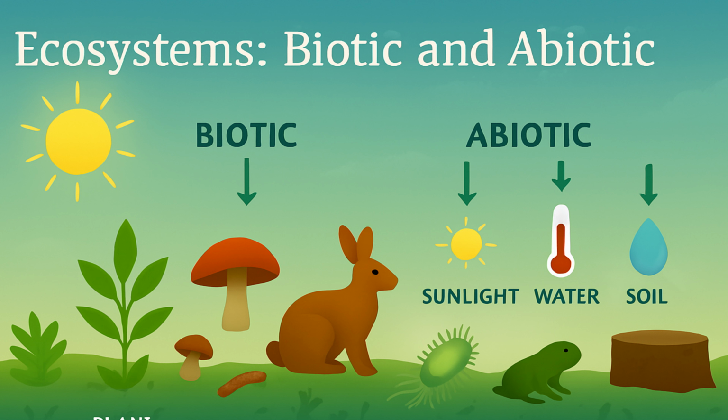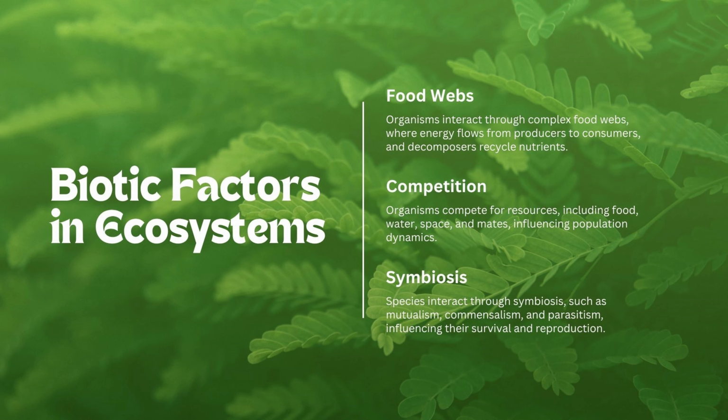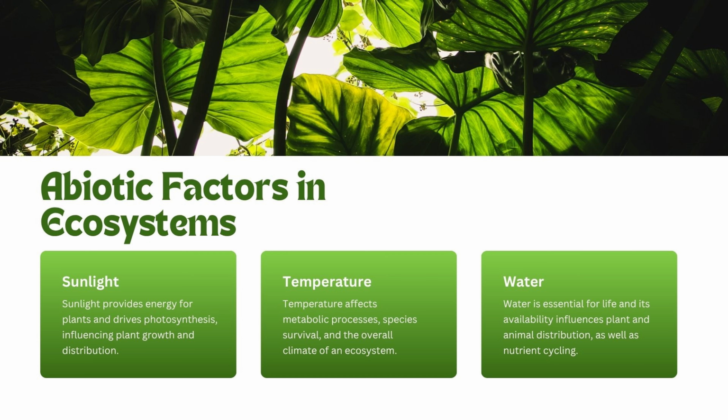Every ecosystem is shaped by two main factors: biotic, living things, and abiotic, non-living things. Plants, animals, fungi, and microbes are biotic factors, while sunlight, water, temperature, and soil are abiotic factors. These elements work together to create the perfect conditions for life.